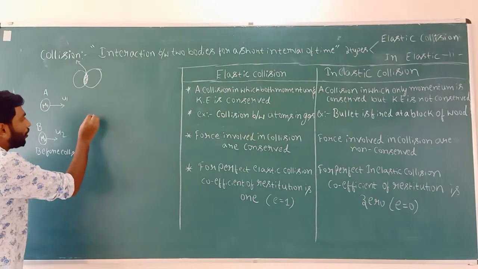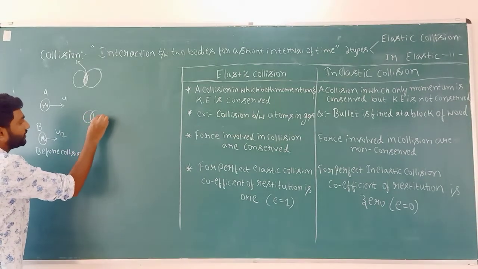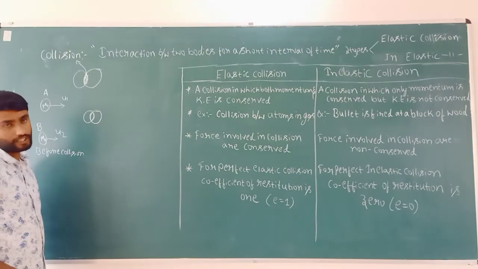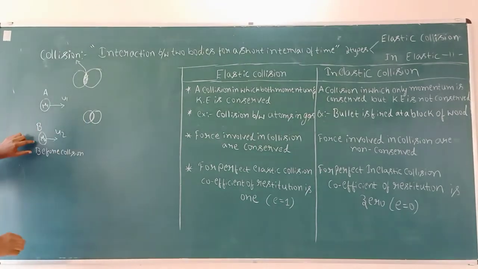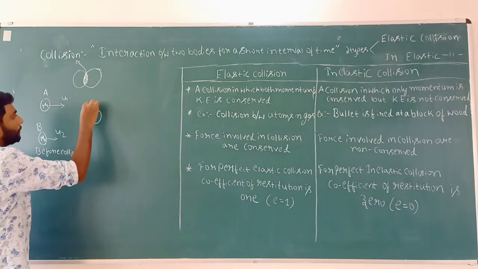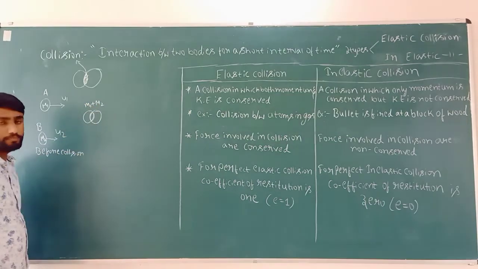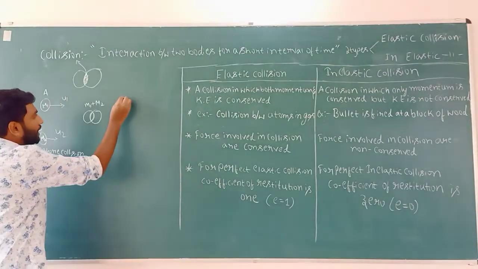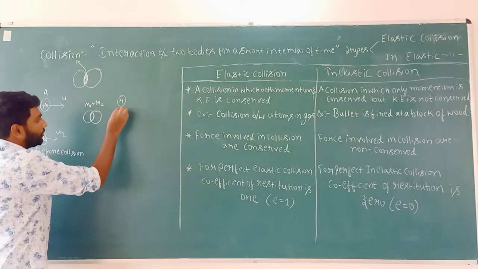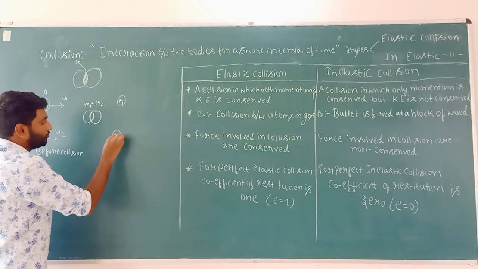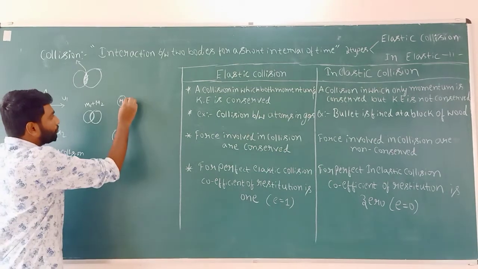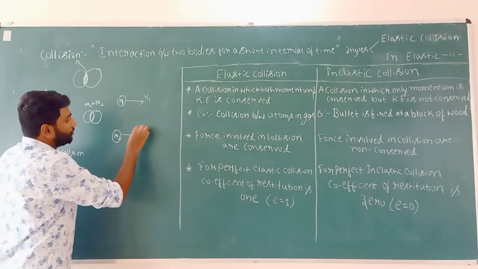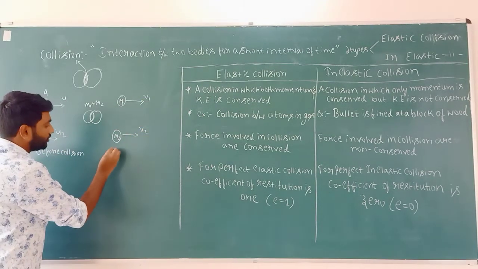When two bodies collide with each other, the masses m1 and m2, respectively mass m1, mass m2, move with final velocities v1, v2 after collision.